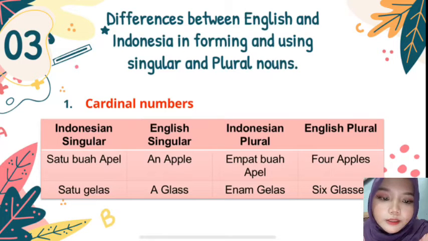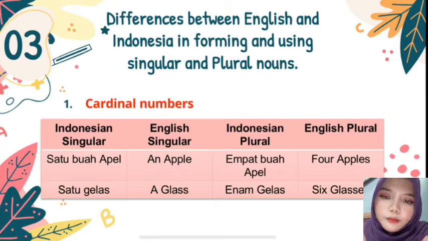But in English, at the end of apple, we use s, so it means more than one apple. And also another example is satu gelas in Indonesian singular, but in English is a glass. So we can see the differences here.